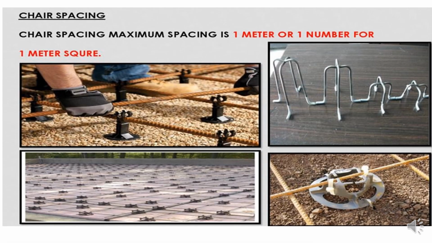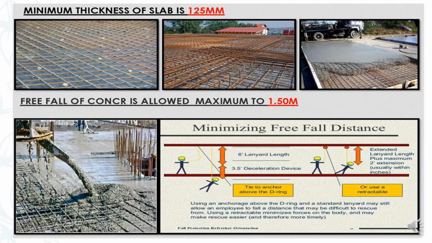Chair spacing: the maximum chair spacing is 1 meter, or one chair for every 1 square meter. Here you can see the chair spacing. This is a type of chair. Okay, you can see that. Minimum thickness of slab is 125 mm. The free fall of the concrete is a maximum of 1.5 meters. Here you can see. Okay, everything has been explained in these diagrams.